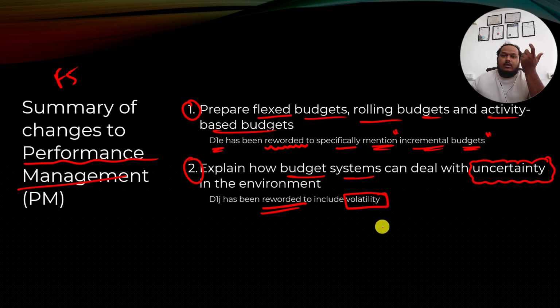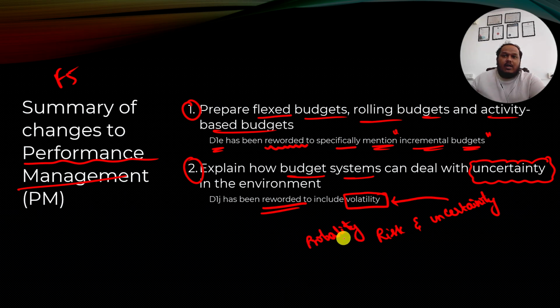If you remember, in PM you earlier had the topic called risk and uncertainty, right? So when we talk about risk and uncertainty, the explanation will now specifically talk about volatility. When you talk about the probability of events happening or not happening, you also connect that with volatility, the changes that happen in the industry or the economy or the environment.